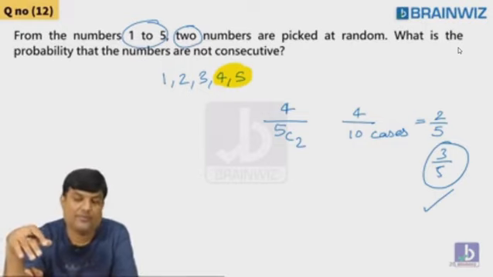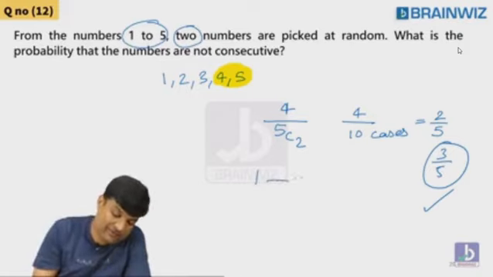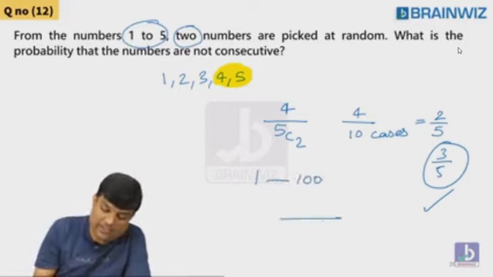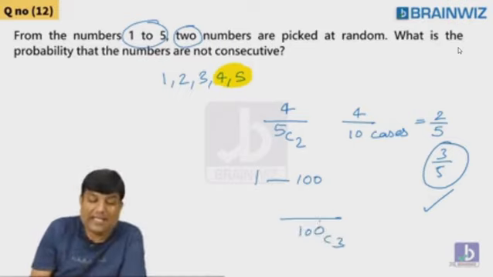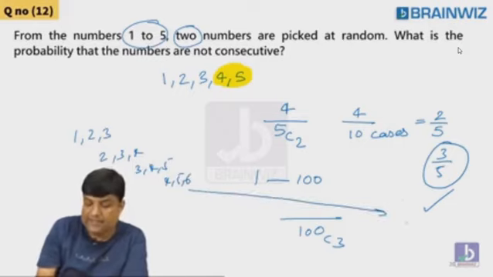That's true. One of the students was asking, sir, not 1 to 5, but 1 to 100. Definitely the denominator is 100C3. Suppose you pick 3 numbers. First case 1, 2, 3. Second case 2, 3, 4. Next case 3, 4, 5. Next one 4, 5, 6. The last case is 98, 99 and 100.